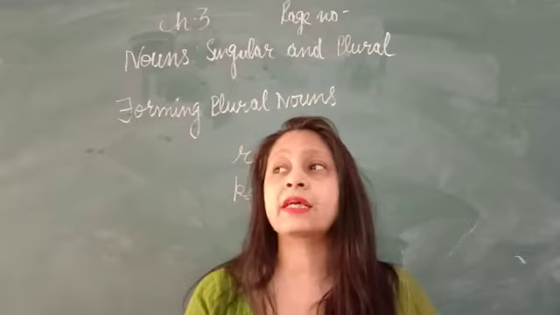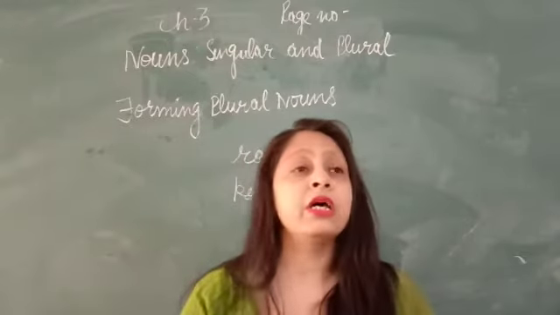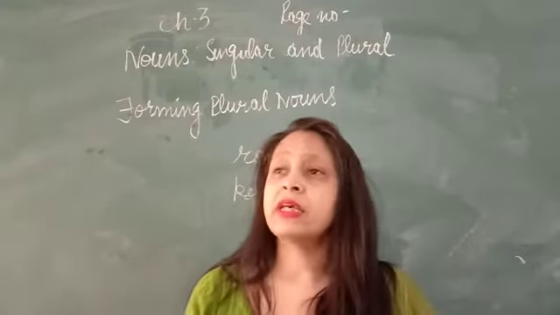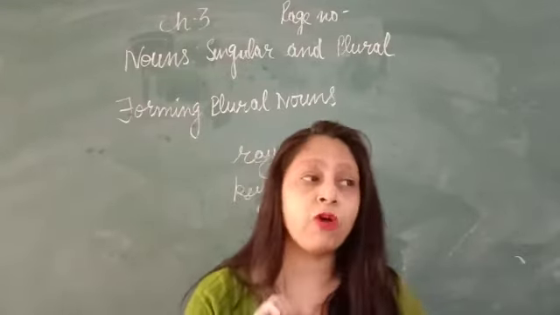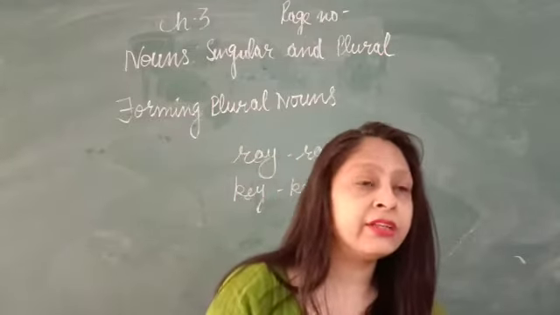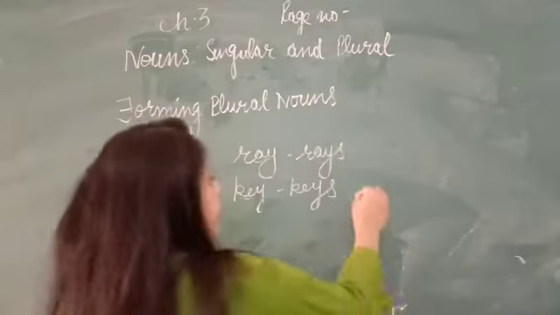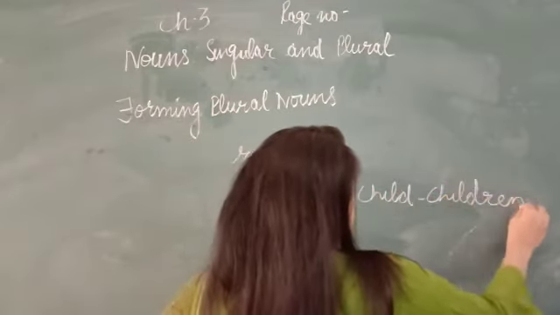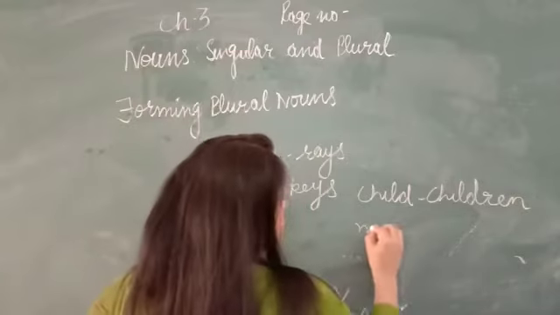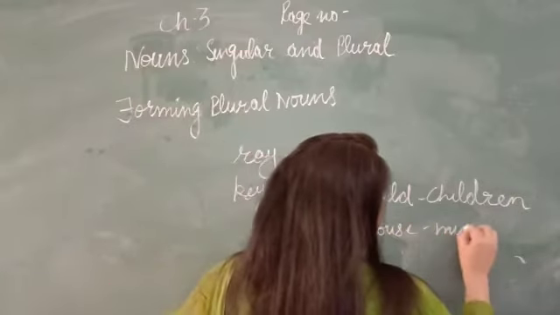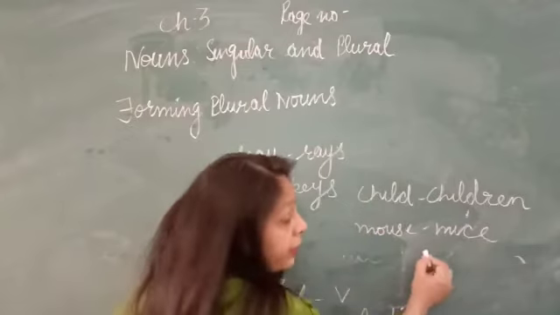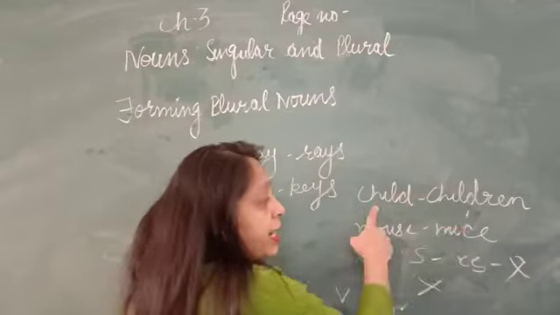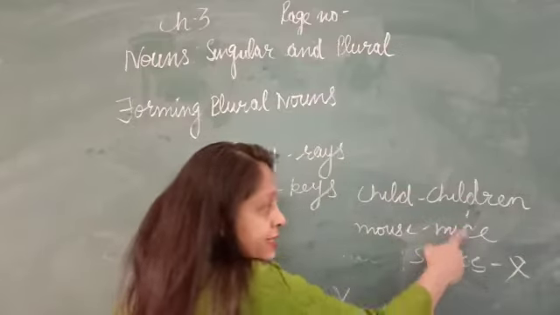Next, not all nouns follow this rule. A few have completely different plural forms. In some nouns we do not add s or es. They have completely different plural forms. For example, child, children. Mouse, mice. So here we do not add s or es. They have completely different forms.